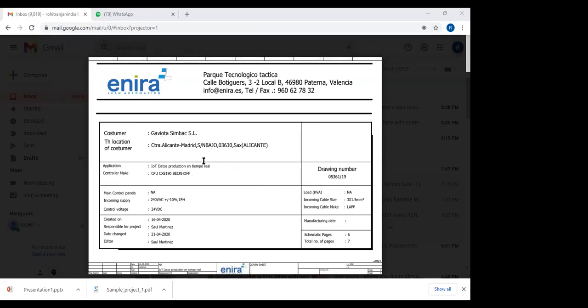This is all related to things you have from the sales and marketing team. You know the customer logo and the address of the customer. But if you are working in XYZ company, in that case you have to use your XYZ company logo here, as with Enera. Next to the logo, you have the address of your XYZ company. Then what is your customer? Below you have to mention what supply voltage you are using, who is responsible, the drawing number, like this.